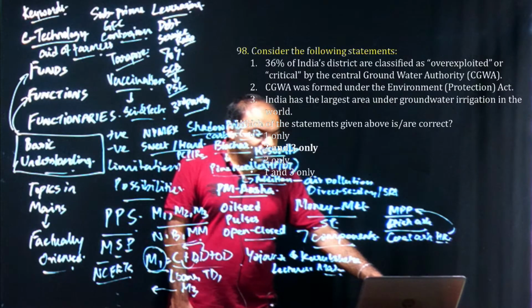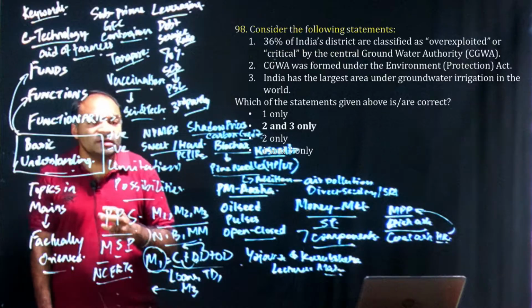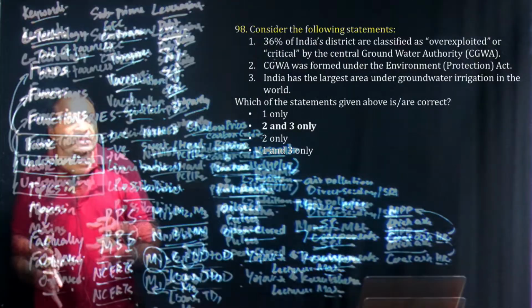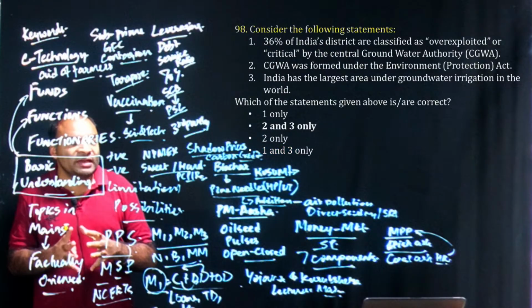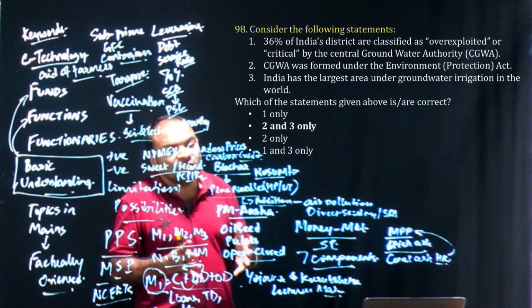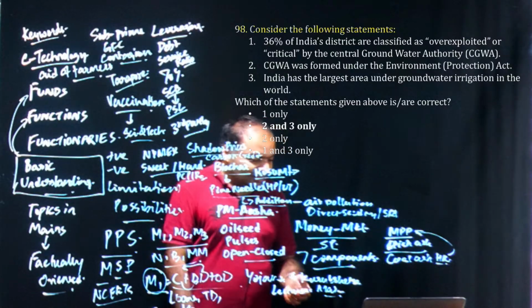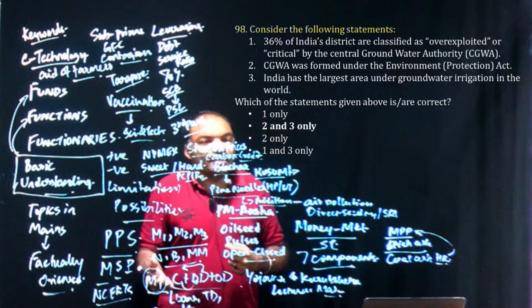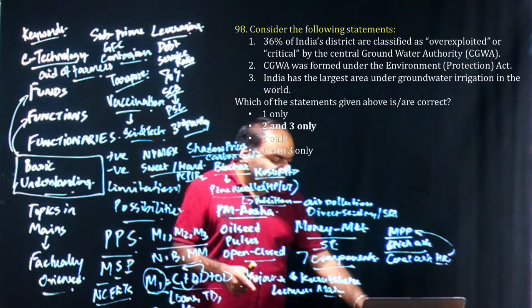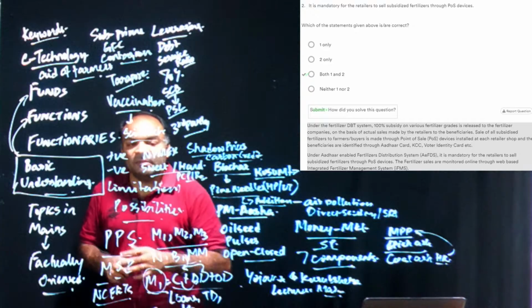Then lastly, we talked about groundwater usage, or the effective usage of groundwater. We talked about the water stress shown by NASA in Punjab and Haryana because of the Green Revolution. We talked about the failure of the Green Revolution and the impact of the Central Groundwater Authority, being part of the Environmental Protection Act, etc. So one could combine the science lecture and the economy lecture to reach the answer, which is 2 and 3 only. So clearly we see this is a big departure from the past.